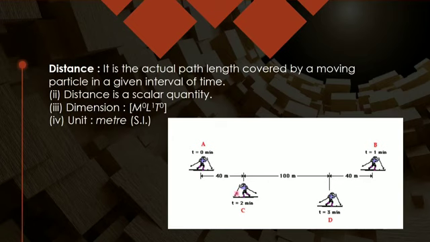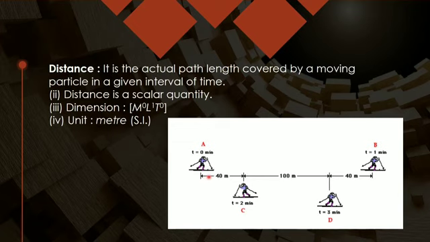When you are aware of the choice of origin, we can talk about the distance. Distance you have already done. That is the actual path covered by a moving particle in a given interval of time. So supposingly at time t equals to 0 minute I am here, at 1 minute I am here, then at 2 minutes I am here, 3 minutes I am here. So what is the total distance traveled by the body? You have to simply add the things.